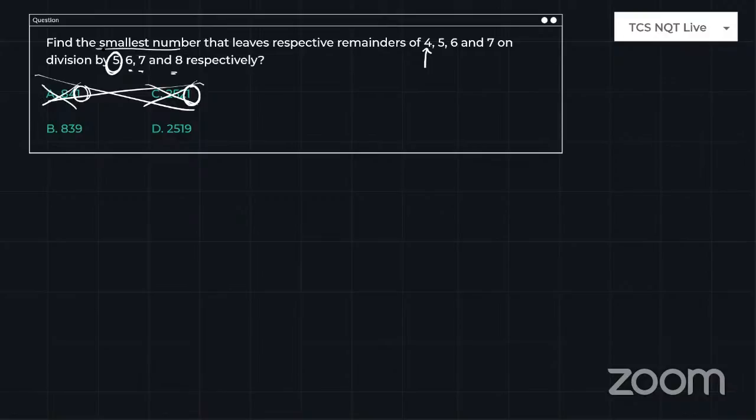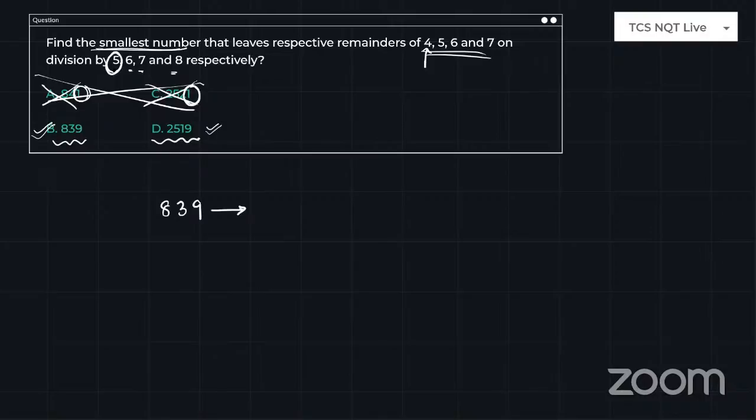And he wants the smallest number, right? So I am left with 2 options. I will pick the smallest one, 839. If this number satisfies the above conditions, I will go with option B. If not, I will directly go with option D without any checking. So let's do this.